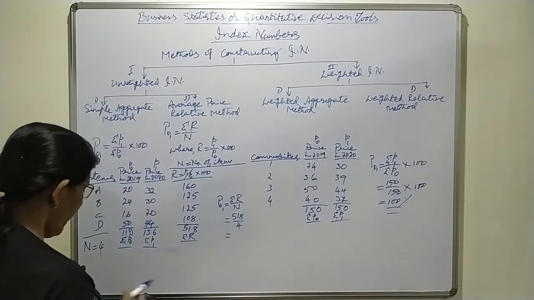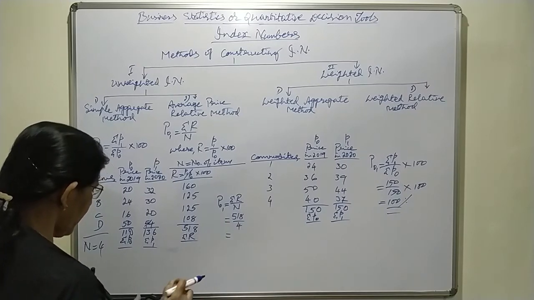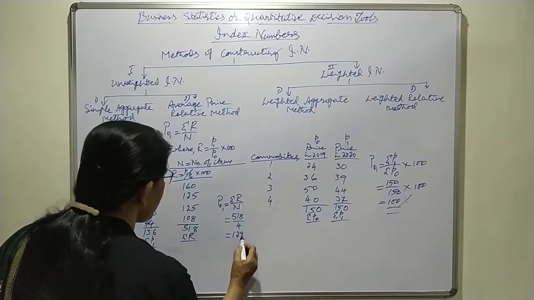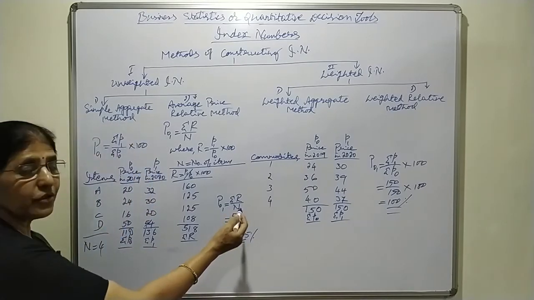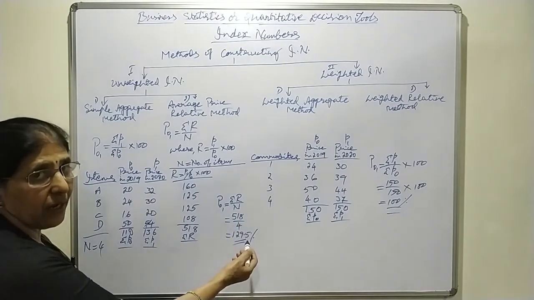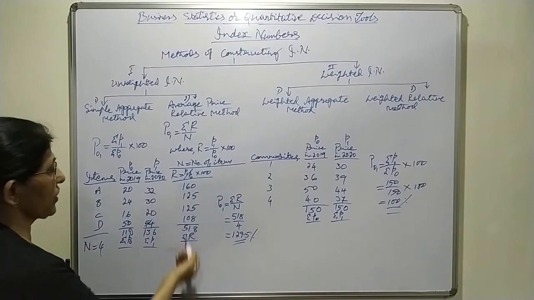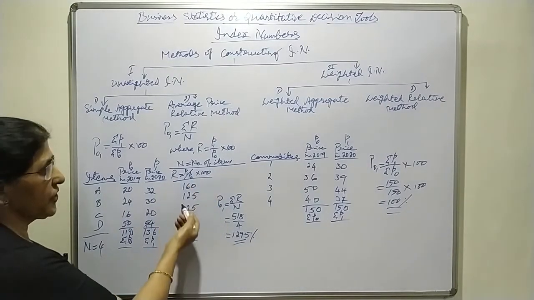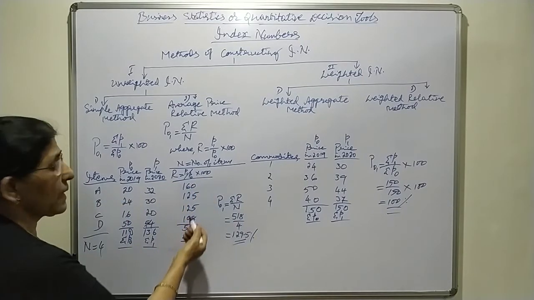Now 518 divided by 4 comes to 129.5, that is also percent. Here you should not get confused that it is not multiplied by 100. How is it in percentage? Here itself you have multiplied each price relative by 100, so the price relative of each commodity is taken in percentage.